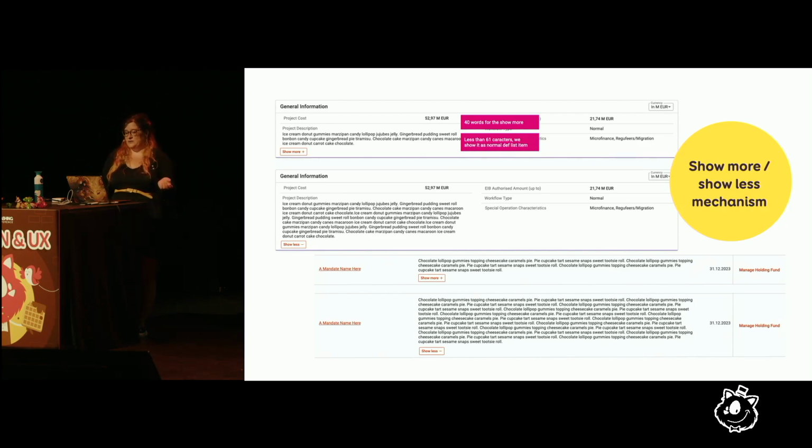So usually what I do, I ask my developer what's the minimum, what's the maximum, and what's the average we have for those fields in the database. And then we have a lot of mechanisms where we have show more, show less, to make sure that we have something that is readable, but still if there's too much content, it's not going to cloud the interface.